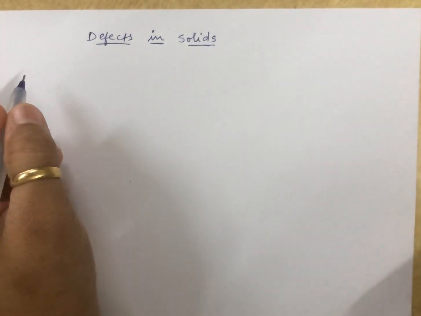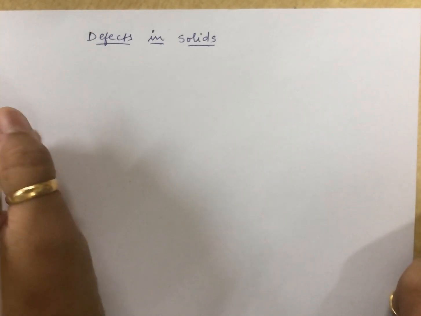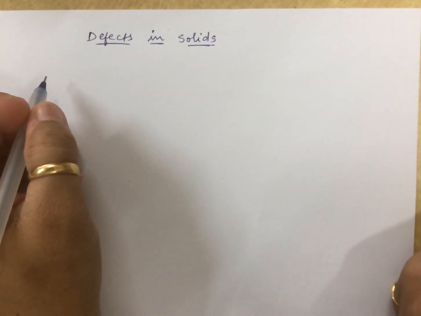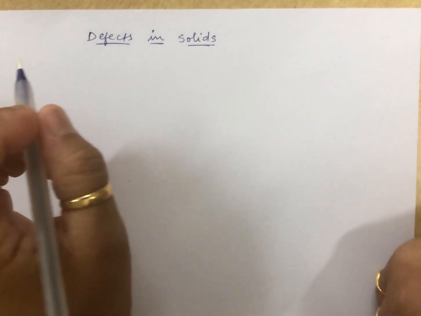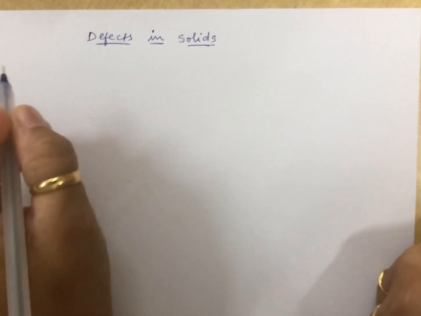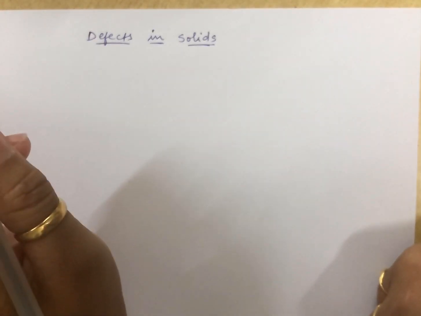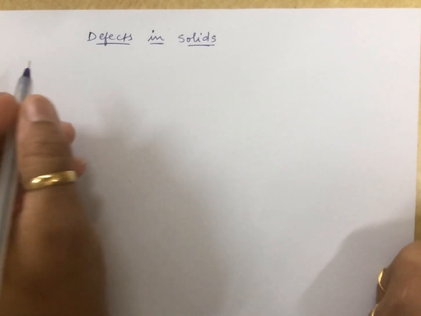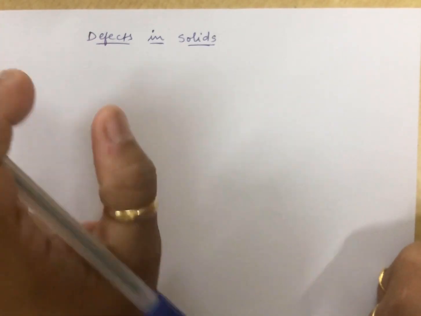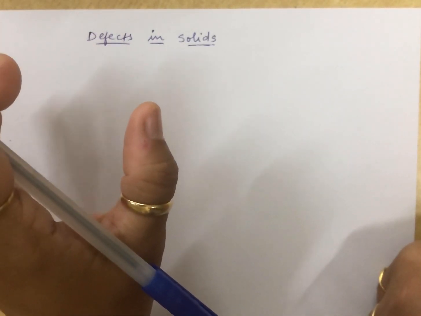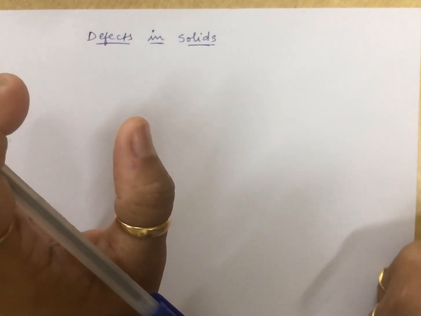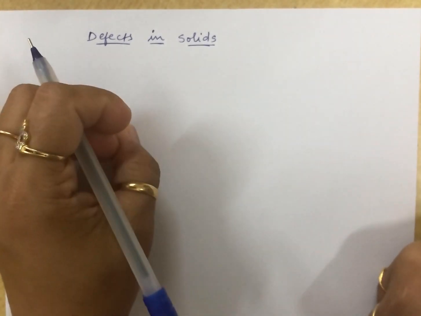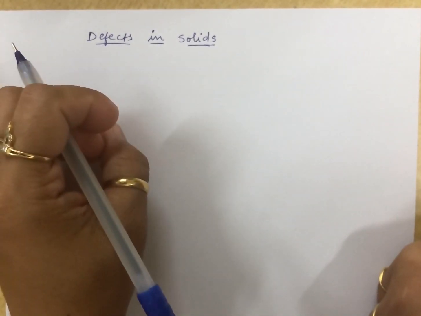Good morning, students. I'm here again with lesson number 1, Solid State, 12th chemistry, and let us today discuss the topic defects in solids. Students, we all know that in solids the constituent particles are arranged very regularly. Till now we have studied that, right? But it is said that although the arrangement of constituent particles in solids is regular, in a short range or long range ordered manner, still the crystals are supposed to be not very perfect.